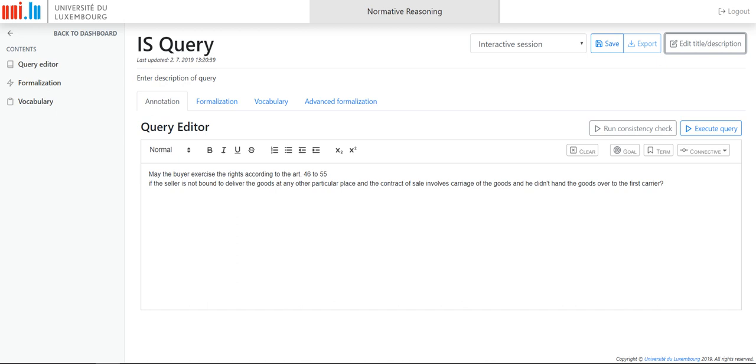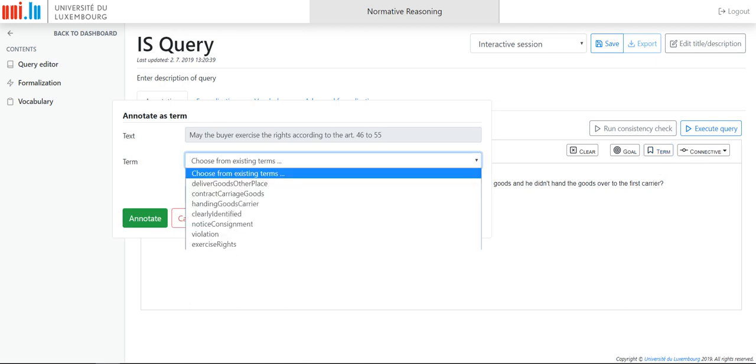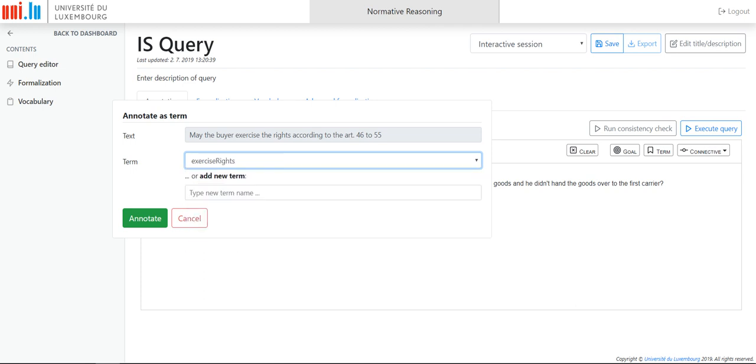The first term is, for example, this one, may the buyer exercise the rights, which I will annotate as a term, and I will choose from existing terms because I am already choosing from the terms that I have in the legislation. So I choose exercise rights and I press annotate.